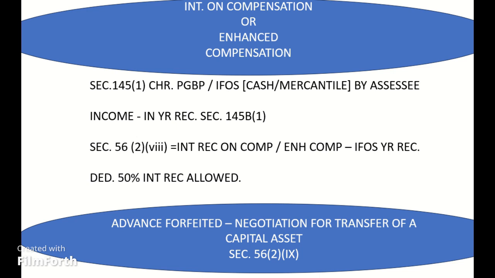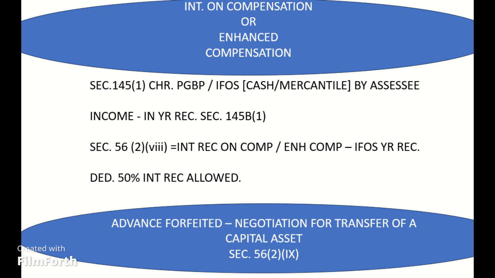Section 56(2)(ix) provides for the taxability of any sum of money received as an advance or otherwise in the course of negotiations for transfer of a capital asset. Such sum shall be chargeable under the head IFOS, if such sum is forfeited and the negotiations do not result in transfer of such capital asset.